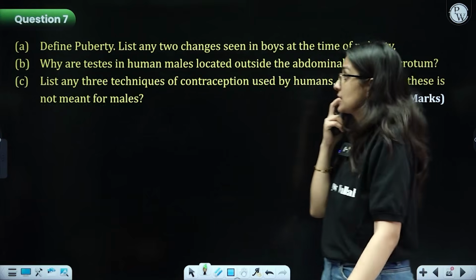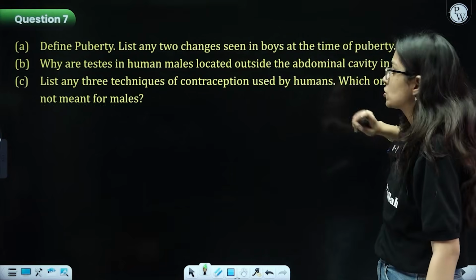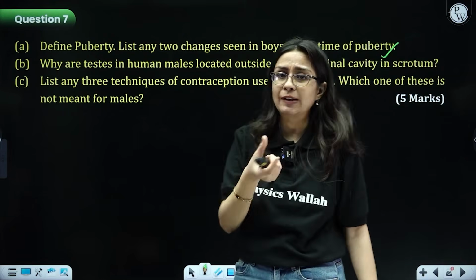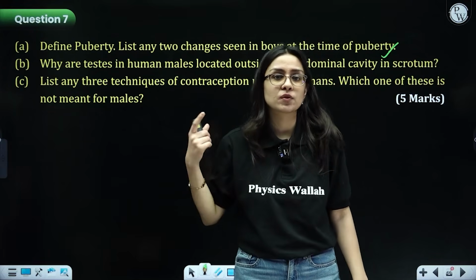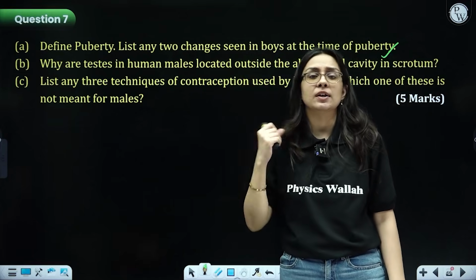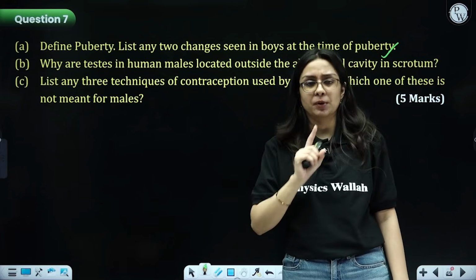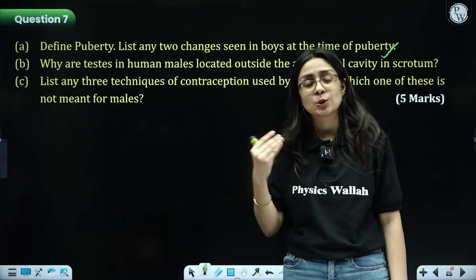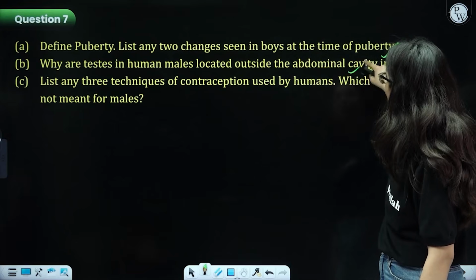Now, the next question says define puberty. List any 2 changes seen in the boys at the time of puberty. Puberty is a particular time period in the lifetime of an individual, around 12 to 13 years of age, where multiple secondary sexual characteristics develop because of hormones. Two changes seen in boys: obviously, the voice becomes very deep, muscular development takes place, body hair development, pubic hair development, sex organs development, and sperm production. You can choose any 2. I have spoken a lot of them, but any 2 that you find easy to recall, you can mention. Why are testes in human males located outside the abdominal cavity?